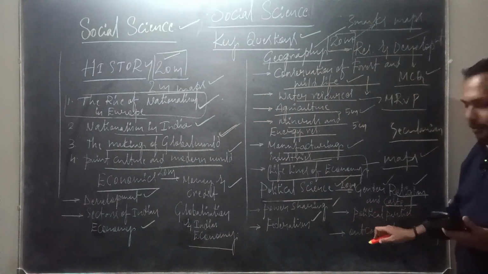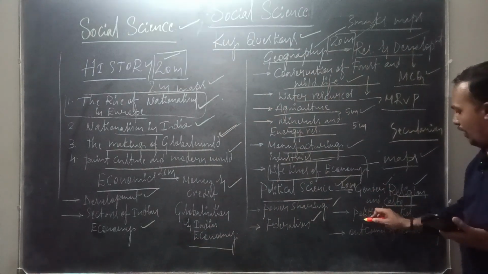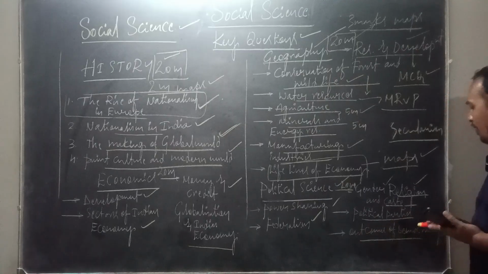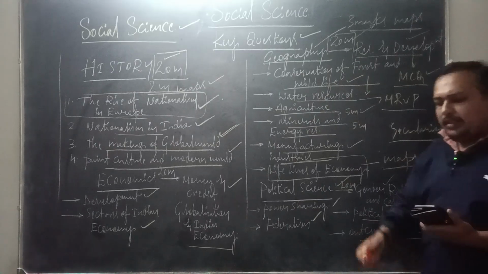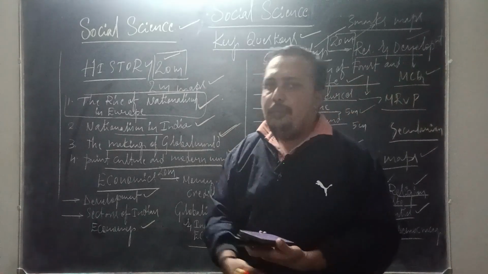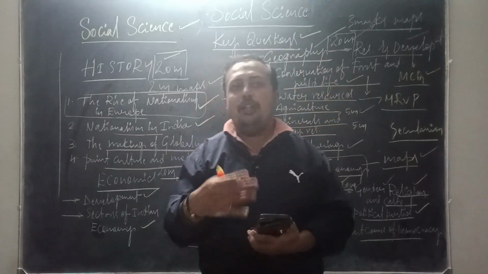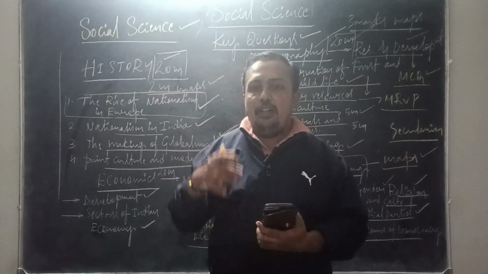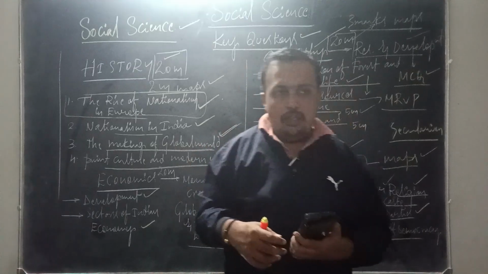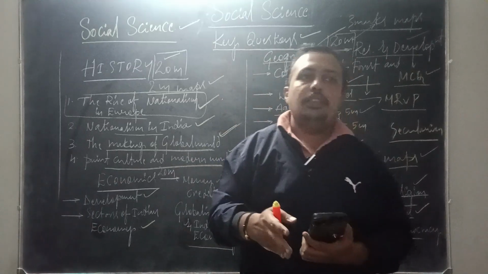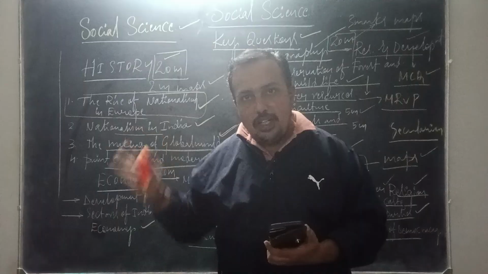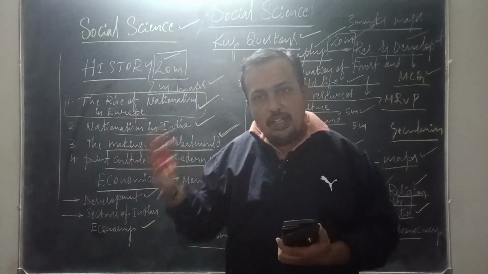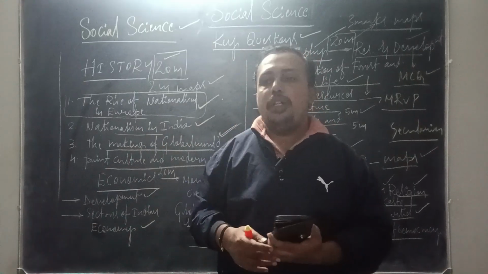Two very important chapters in political science are Political Parties and Outcomes of Democracy. Political Parties is a very important chapter. Functions of political parties and the necessity of political parties are 3 marks questions, and what are the criteria to recognize a political party as a national party or a state party is a 2 marks question.